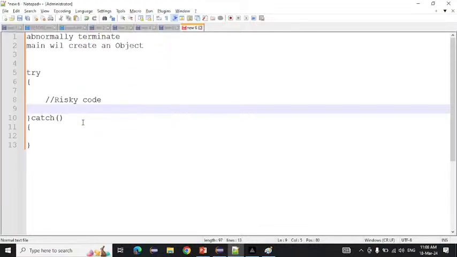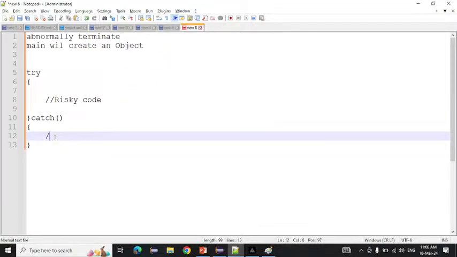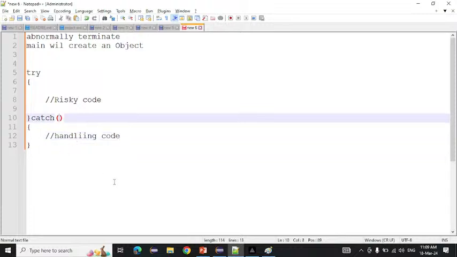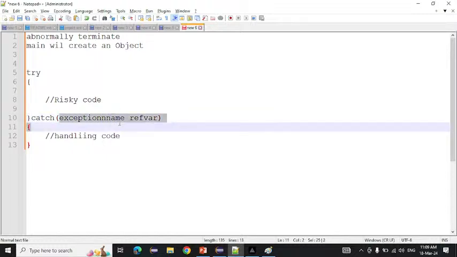After that, inside the catch block, what are we writing? Inside the catch block, we are writing handling code, or an alternative way we can write into the catch block. And inside the catch parenthesis, what we are writing is the exception name or exception class, and after that the reference variable. The exception class name and reference variable we are writing into the catch block. So it is easy.